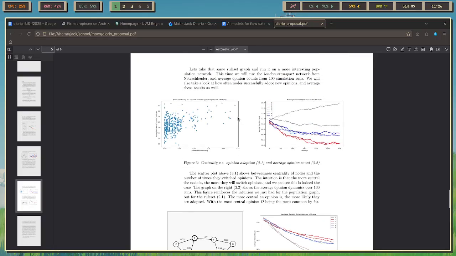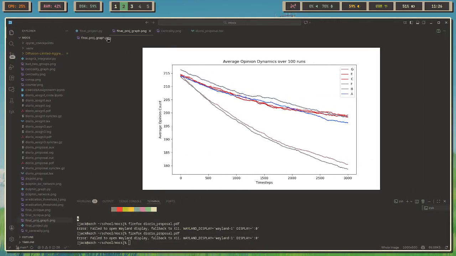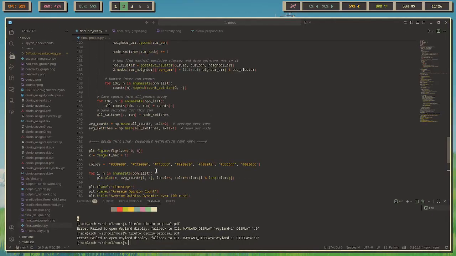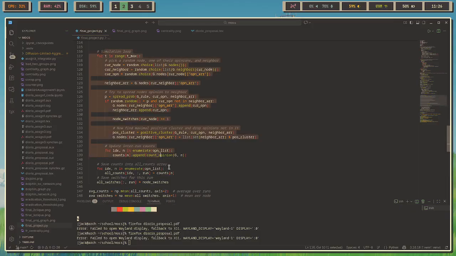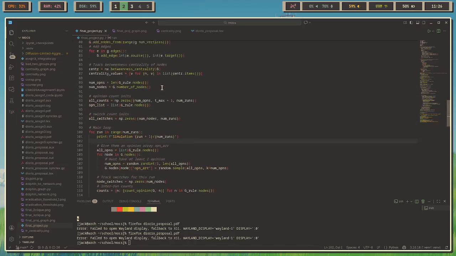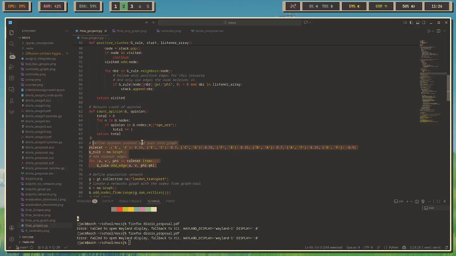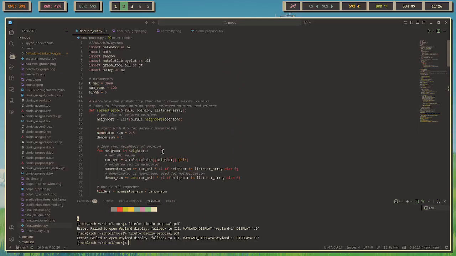I saw some other emergent behavior as well, but I don't think this presentation is supposed to be a dissection of the paper. It's supposed to be more of my code. And yeah, that's my code. I've got my matplotlib here. This is the main simulation loop. I run through it however many times to get averages, and then load the data up, and yeah, that is everything. Thank you.